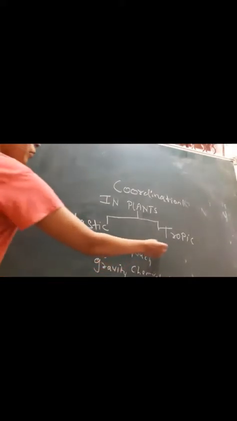Plants in fact show two different types of movement in response to various stimuli. In one type of movement, the movement is independent of growth, that is, there will be no growth in the plant. In another type of movement, the plant shows certain types of growth. So the plant is going to respond, and one type of movement is independent of growth, while in another type there will be growth in the plant whenever it responds to the various stimuli.